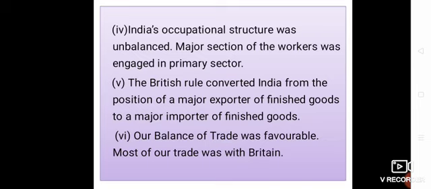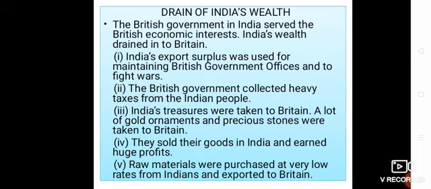British rule converted India from a major exporter of finished goods to a major importer of finished goods. Our balance of trade was favorable, but most of our trade was with Britain only. So there was a drain of India's wealth also. The British government in India served British economic interests only. They did not do very much for the welfare of India. India's wealth drained into Britain.